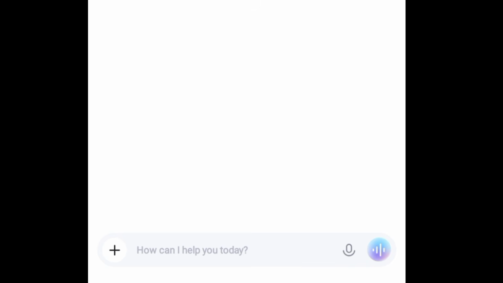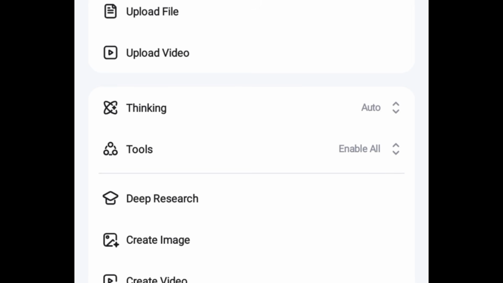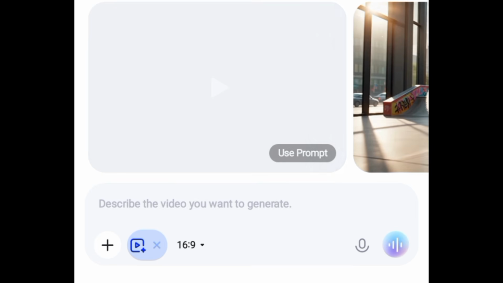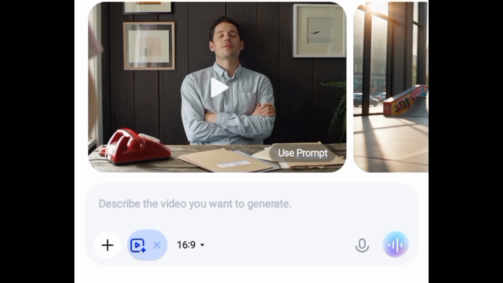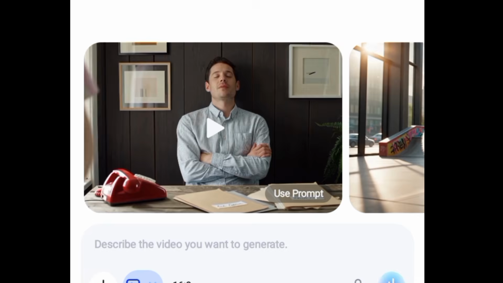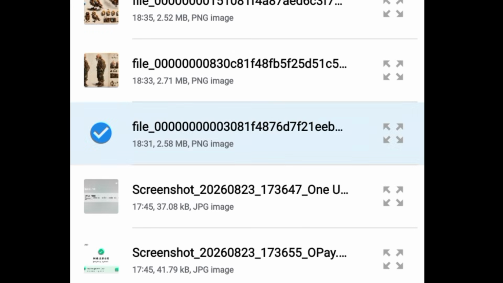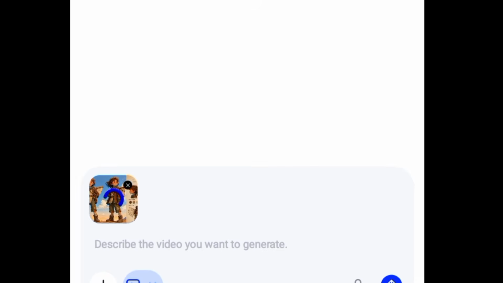So I'm going to come over, click on it. Come over here. Once you get to this interface, come over to this plus icon right here. Click on this plus icon. You are going to see down here, you are going to see create image and you are going to see create video. Click on create video. Once you click on create video, kindly come over to this plus icon right here to upload your reference image. I'm going to click on the plus icon, then click on upload file. Then I'm going to upload the reference image. You can see it is uploading.